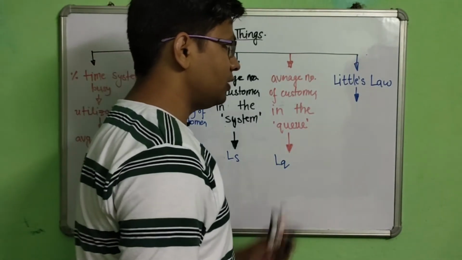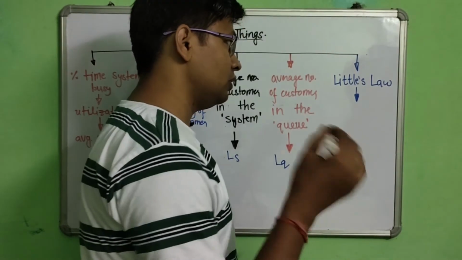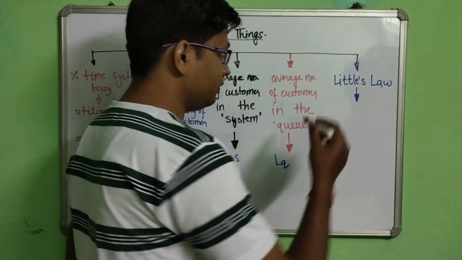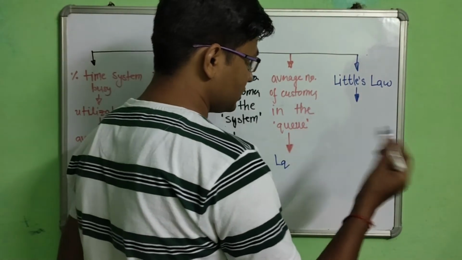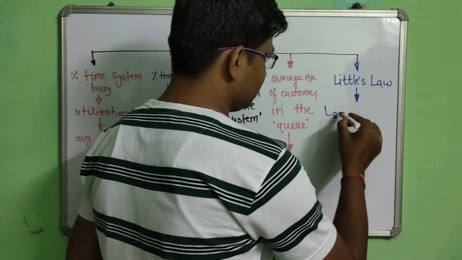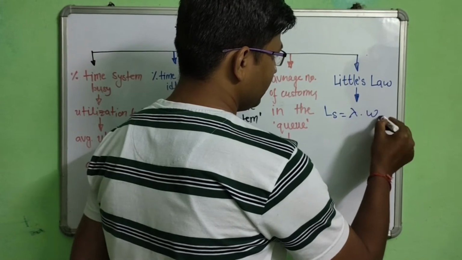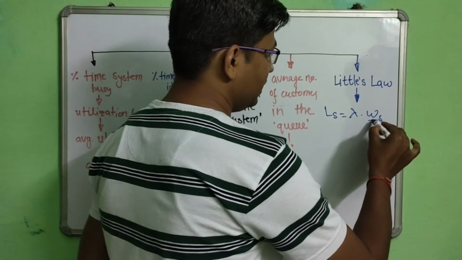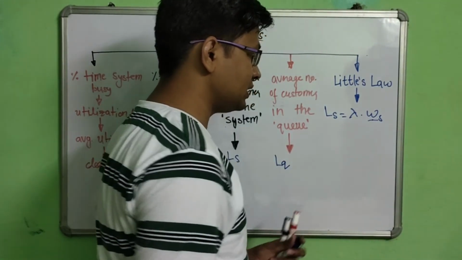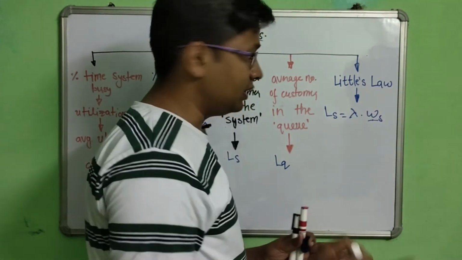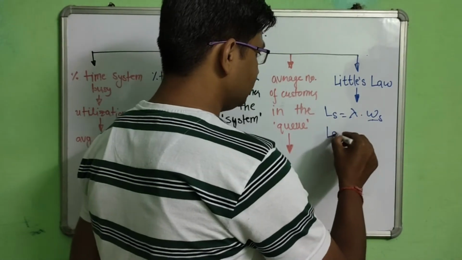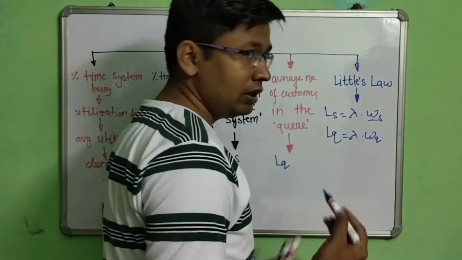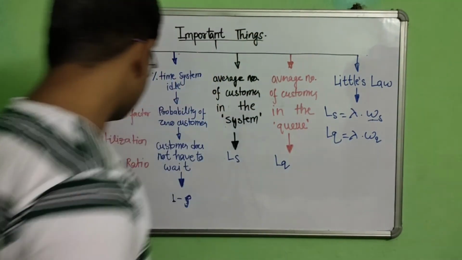What is the meaning of Little's law? It is very important, because Little's law is a law, so you cannot apply any trick. You have to write what Little's law says. It says that ls is equal to lambda into ws, where ws is the waiting time in the system and lambda is the arrival rate. Okay, lq is equal to lambda into wq, where wq is the waiting time in the queue.